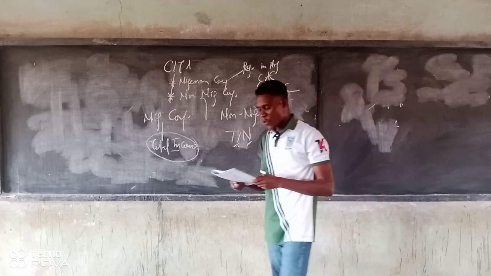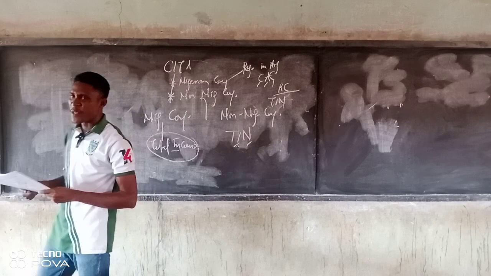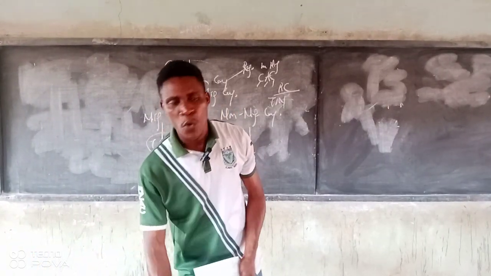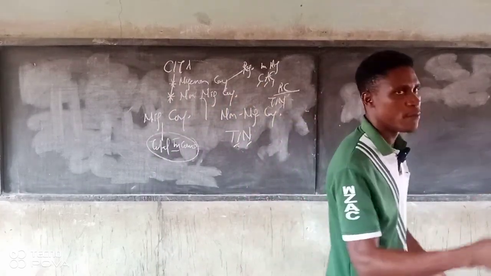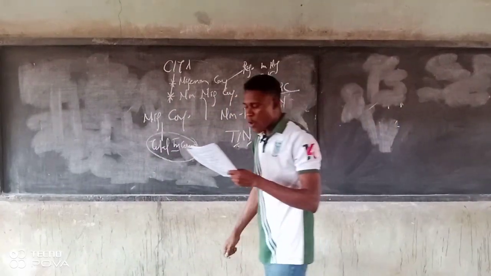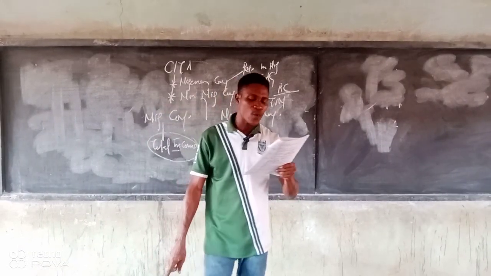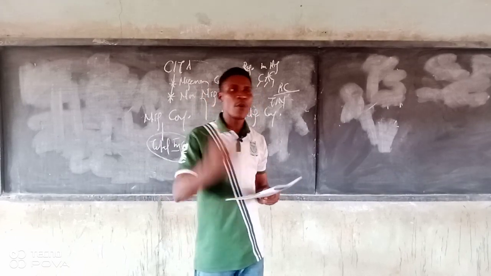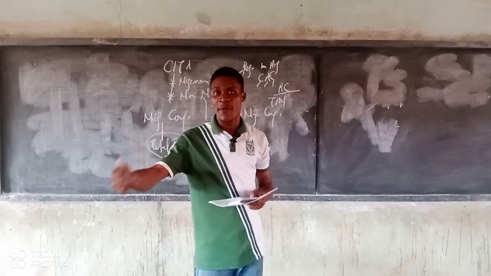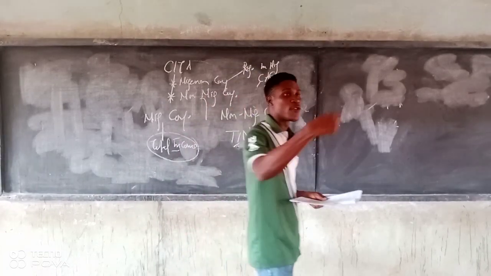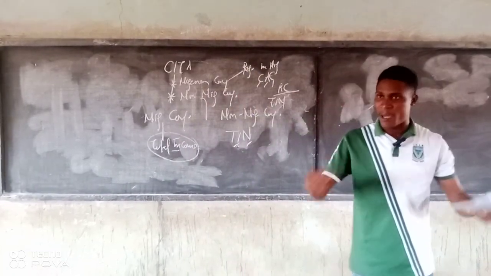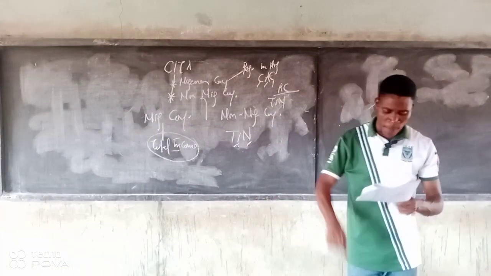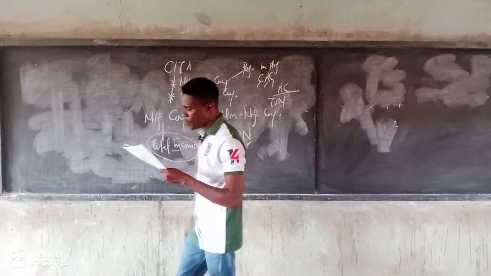Now, trade or a business. For every company, you engage in a particular business, right? But the question is, what constitutes a trade or a business? Companies are normally formed to carry out particular activities, which will be specified in the objective clause. When you want to register with CAC, in your memorandum of association or articles, there will be an objective clause. That is the major reason why the company is being established. So you have to state your objective, the reason why you want to incorporate the business, there.